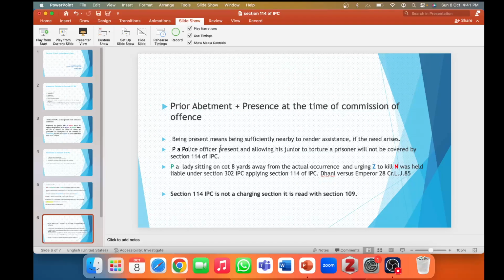Now, what is the difference between those two illustrations is that here, abetment in the case of the police officer was done by being present there. He was allowing his junior to torture the prisoner. So had he not been there, it would not have amounted to abetment. So he was providing assistance by being there and allowing the person to torture. So section 114 IPC is not a charging section. It is read with section 109.